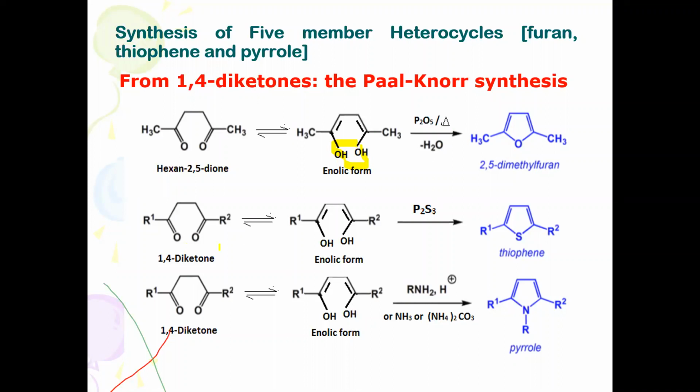Similarly, if you take a 1,4-diketone or substituted diketone and heat with phosphorus sulfide, you will get a thiophene derivative. Here also you will find elimination of a water molecule with respect to the H of this OH group, and sulfur is introduced at this position. Ring cyclization takes place, and then you get the formation of thiophene.